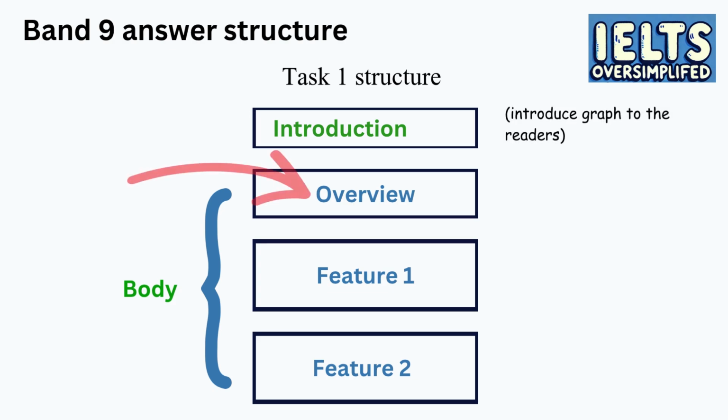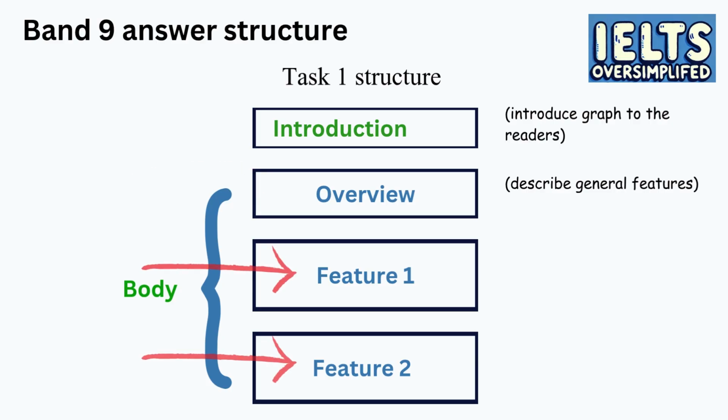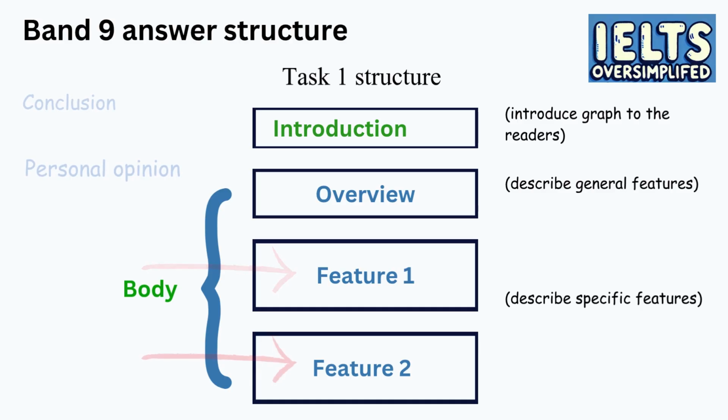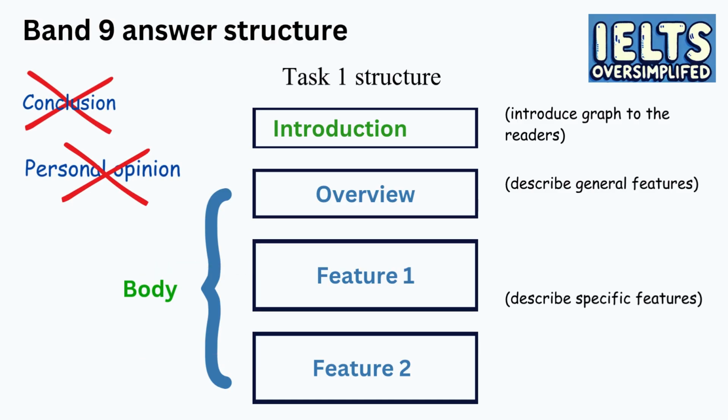Your second paragraph is an overview. There, you should describe some general features of your diagram. After writing the overview, you should describe specific features of the diagram, each in a separate paragraph. Never ever write conclusions or a personal opinion in Writing Task 1. Your task is to describe the given data, not to give your opinion.